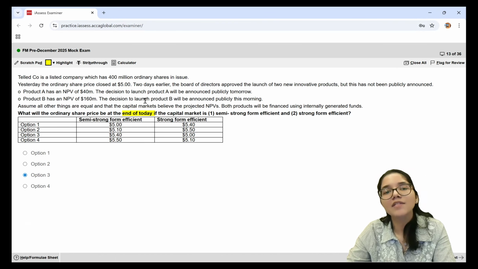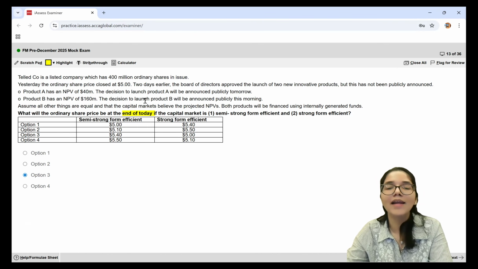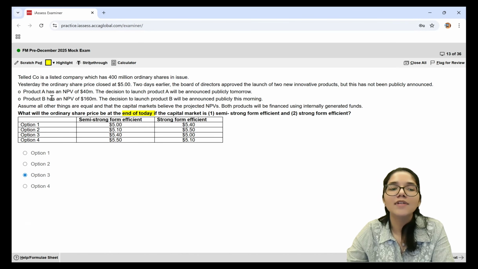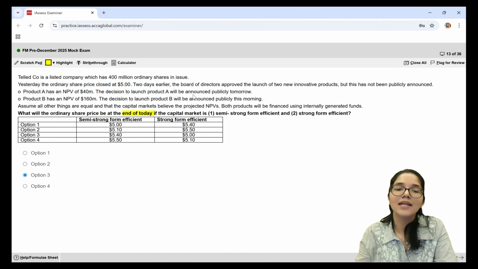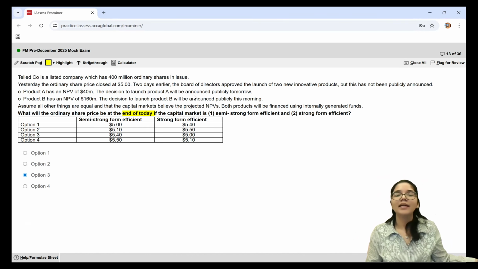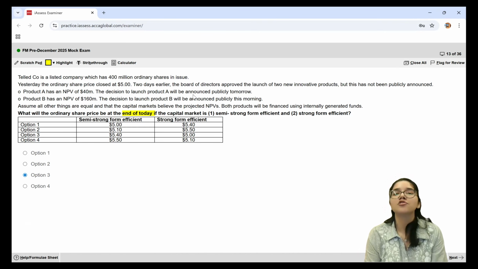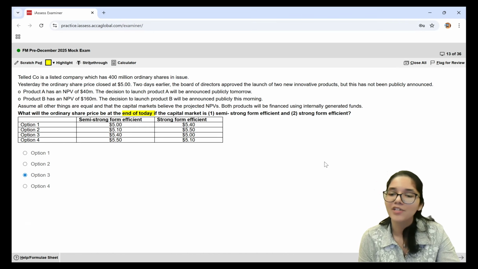public, because we have studied conceptually that in a strong form market both presented news and unpresented news are already reflected in the share price. So when shareholders get to know about product B, this news was already adapted into the share price because it is a strong form efficient market. There is not going to be any change in the share price. It was at $5 and it will still remain at $5. Similarly, when product A is announced publicly tomorrow, nothing will happen to the price because a strong form market already includes both public as well as unpublished information.